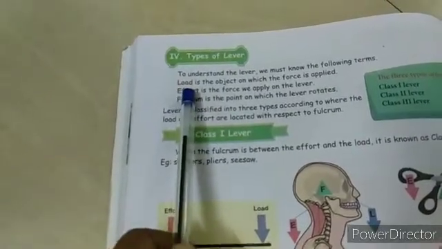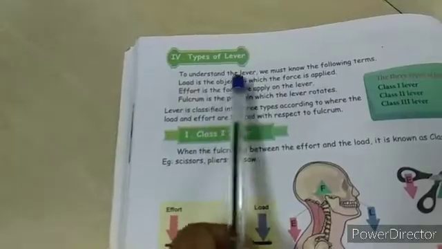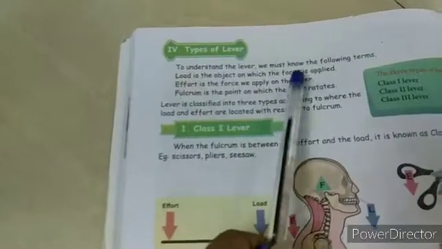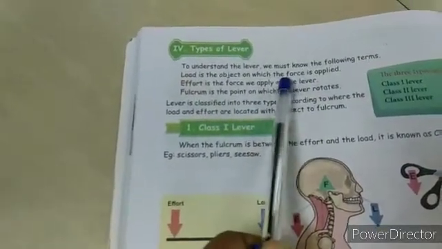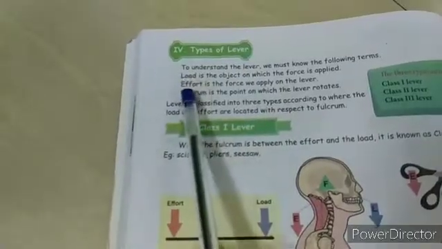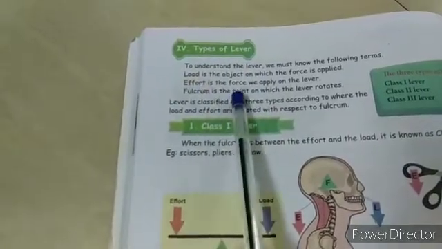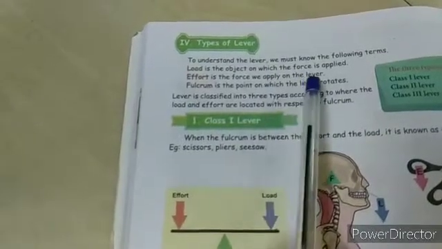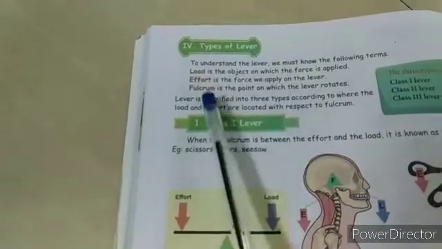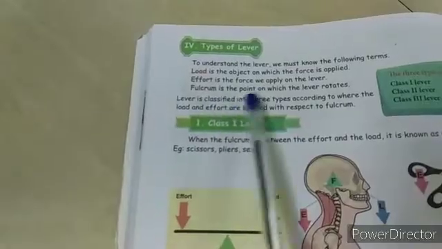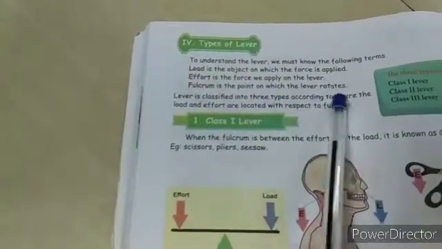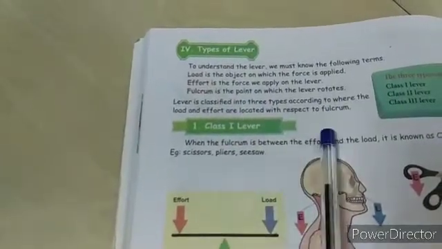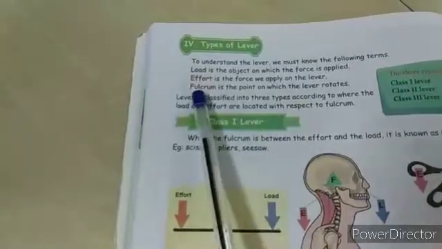What is load? Load is the object on which the force is applied, where you use the force. That is load. Effort. Effort is the force we apply on the lever. So you have to apply it on the lever. Fulcrum. Fulcrum is the point on which the lever rotates. Whatever it rotates on, that is called fulcrum.